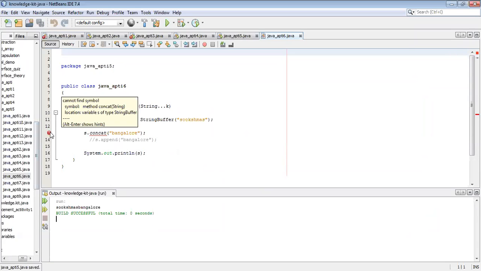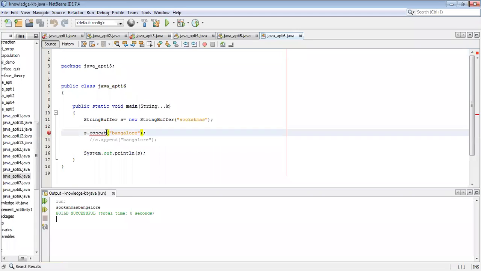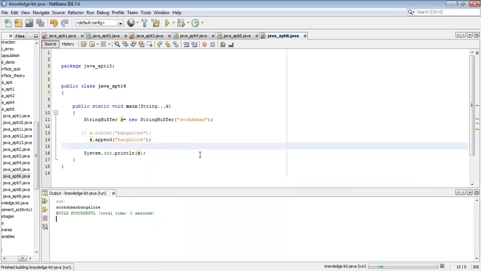See, you will get the error: cannot find symbol. We don't have a predefined concat method for this class. So in this case, ignore this one. We should use append. Then Sookshmas Bangalore will be displayed.